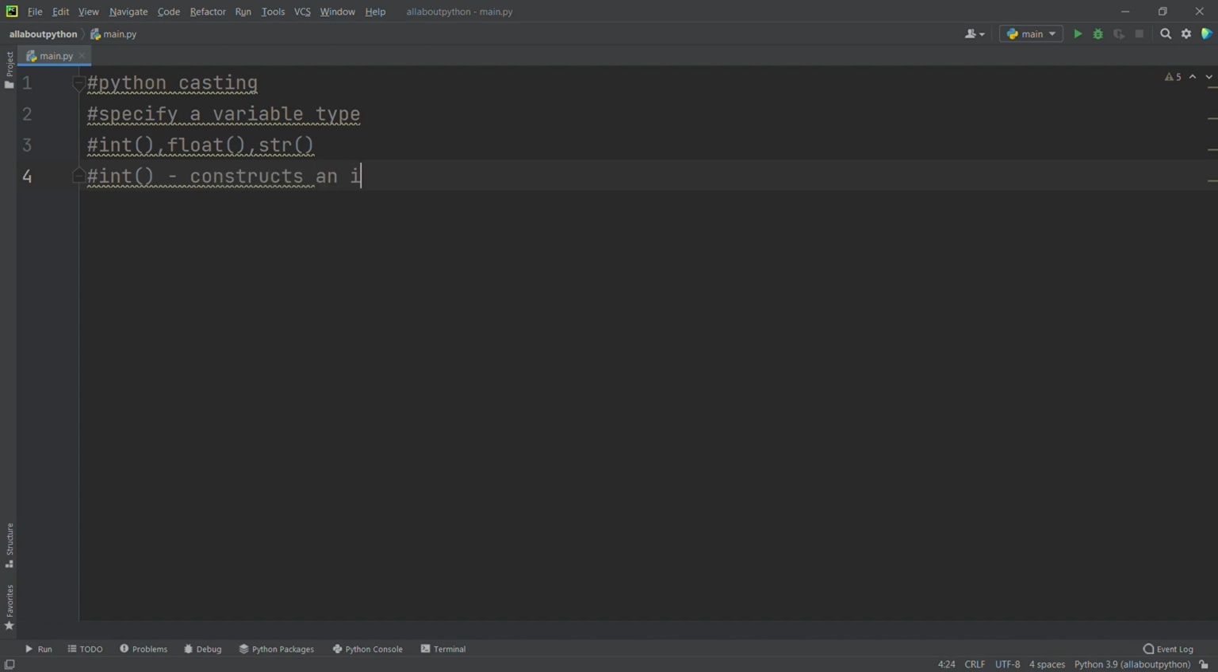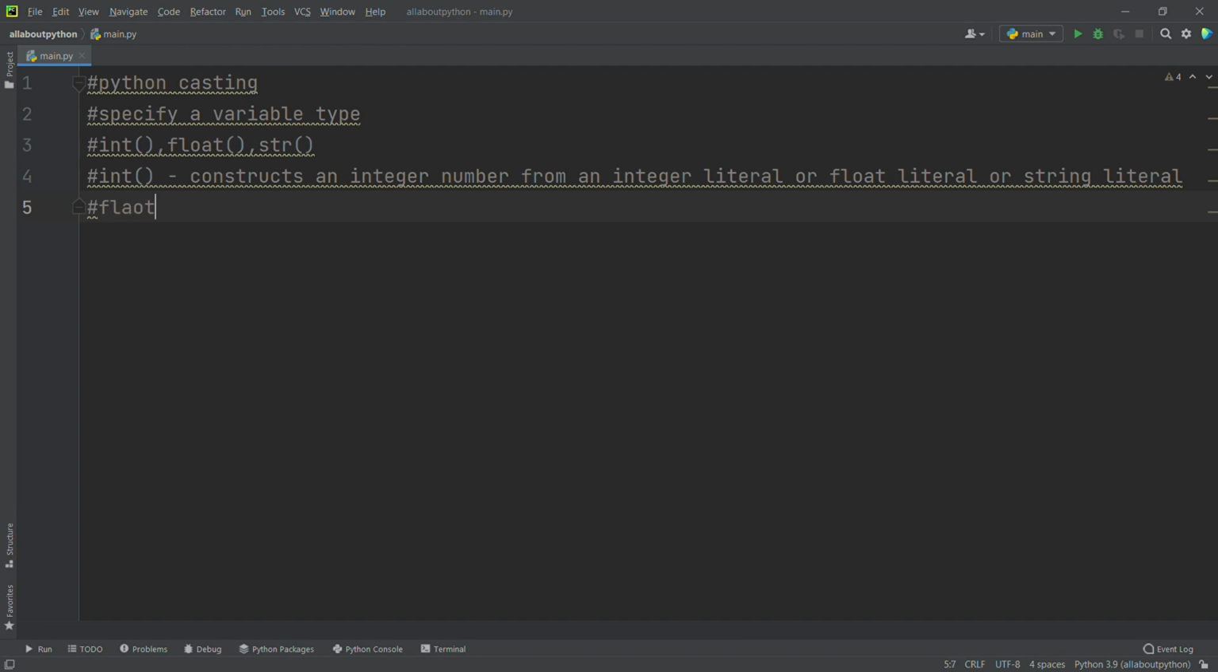int constructs an integer number from an integer literal, or float literal, or string literal, right? In the same way, float is going to do the same thing. Float constructs a float literal from an integer.